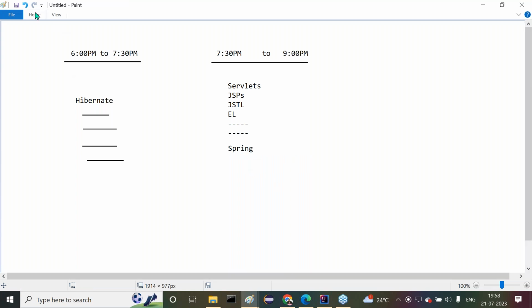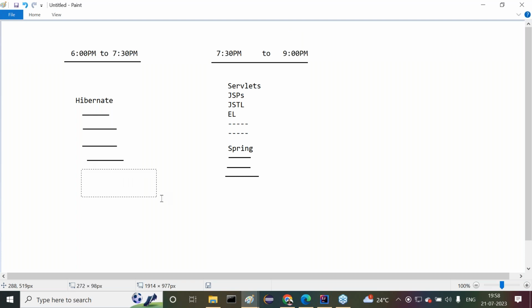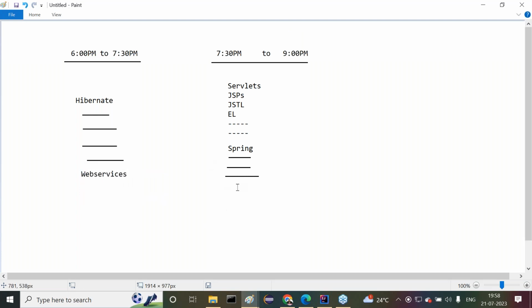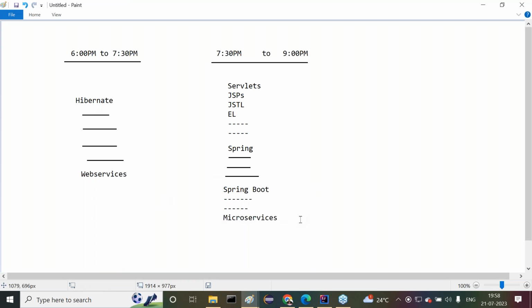When Spring is going on continuously, in the middle of the Spring, when Hibernate is completed, then I'm going to start web services. When it is completed, we are going to start Spring Boot microservices. Here I'm going to start Spring Boot. Then after completion of Spring Boot, we might be able to start microservices. Like this, initially we have this plan, guys. Understand it clearly.